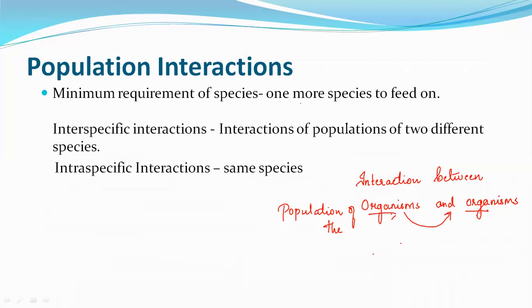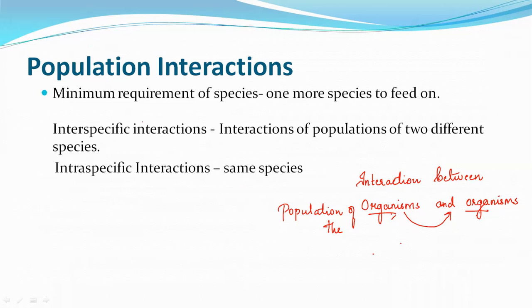Minimum requirement of species, one or more species to feed on. So what happens when the organisms interact, how are they mutually bonded with each other, whether they help each other to feed, how they are mutually benefited or mutually not benefited? This comes under population interaction between the species.